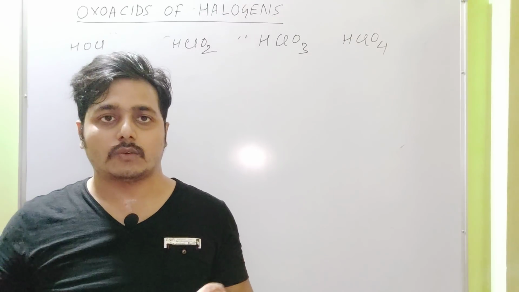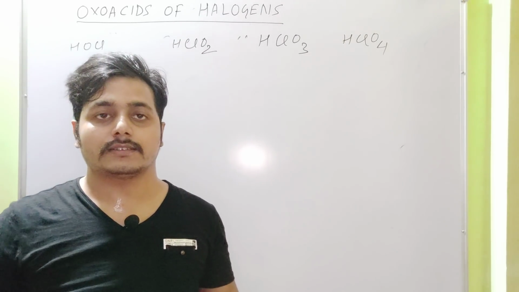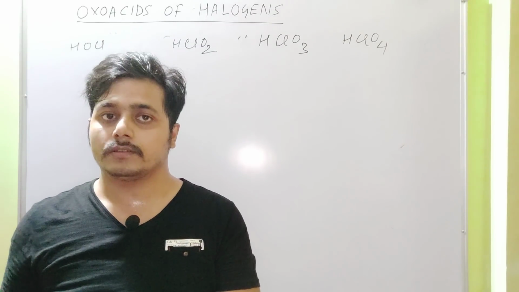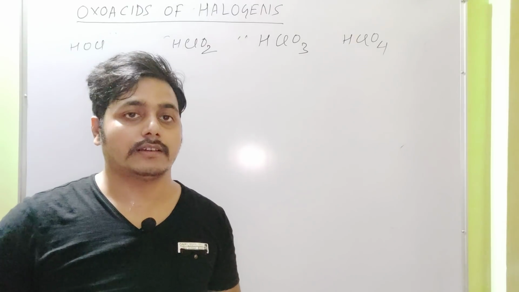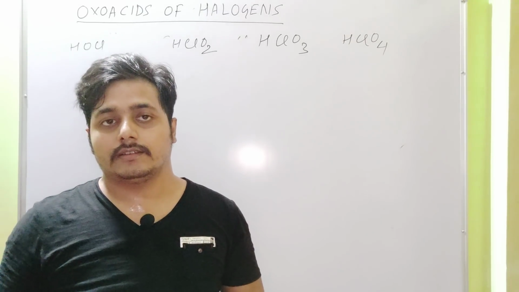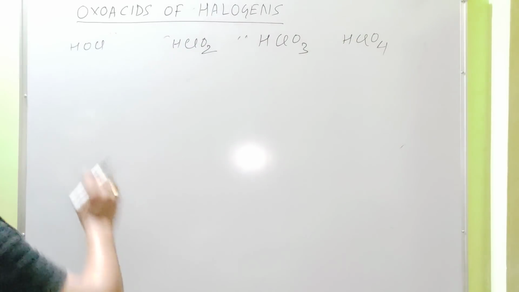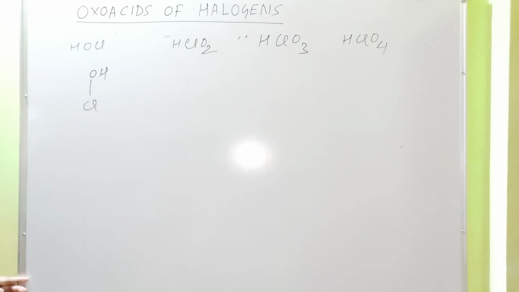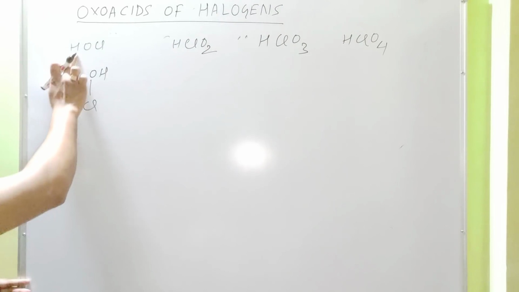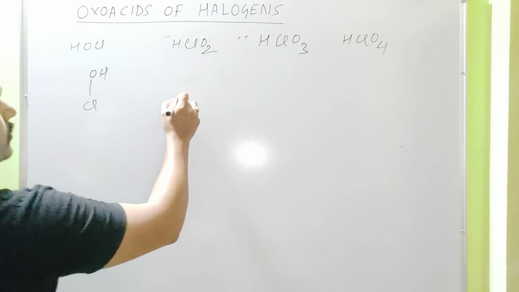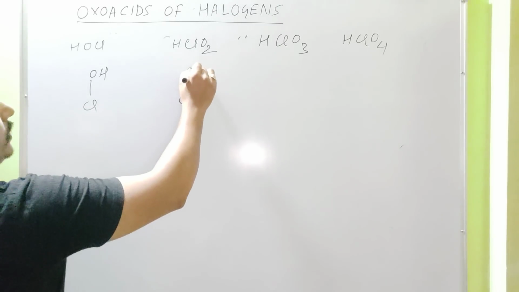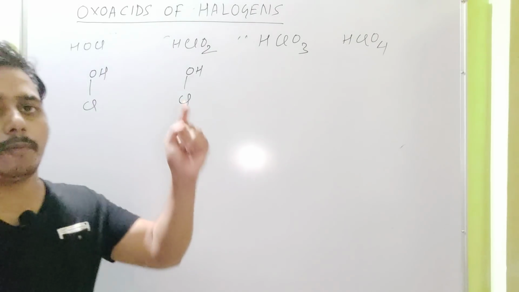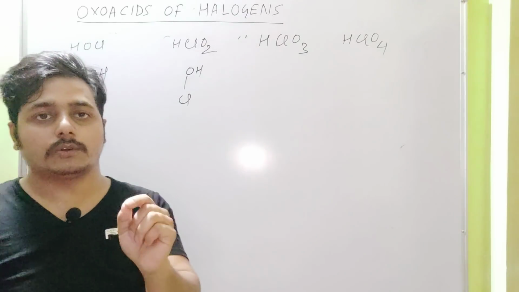One hydrogen means one OH group. That means in all these oxo acids, chlorine is bonded to one OH group, and the rest of the oxygens are double bonded oxygens. So this is the structure of HOCl. Chlorine is bonded to one OH group. After placing one OH group, this compound is left with one double bonded oxygen.